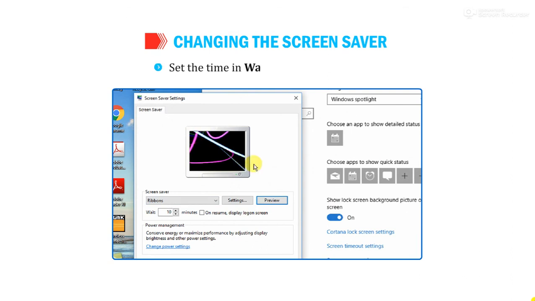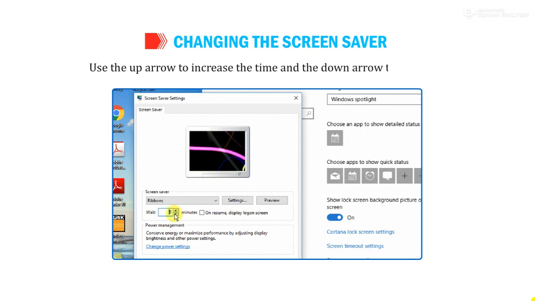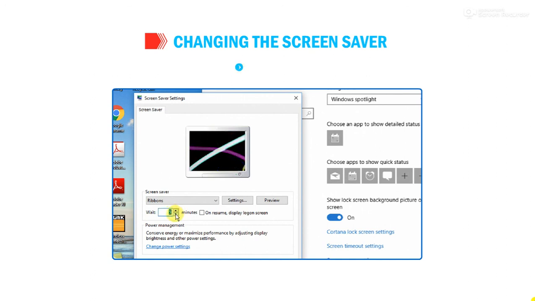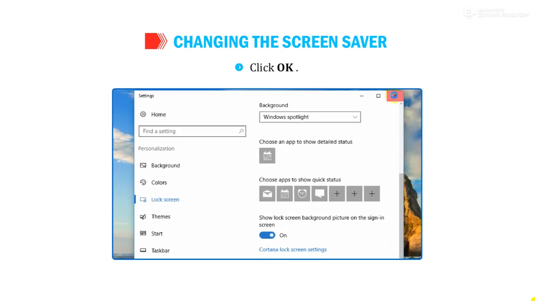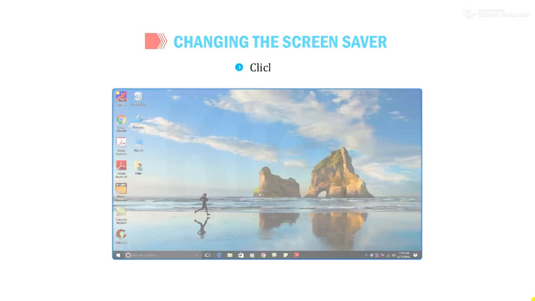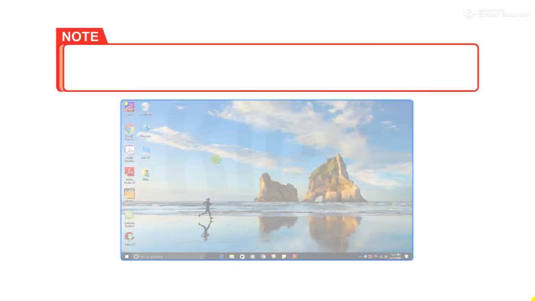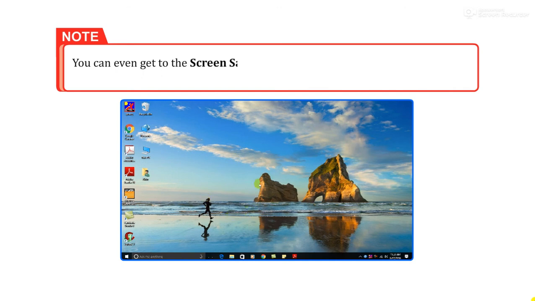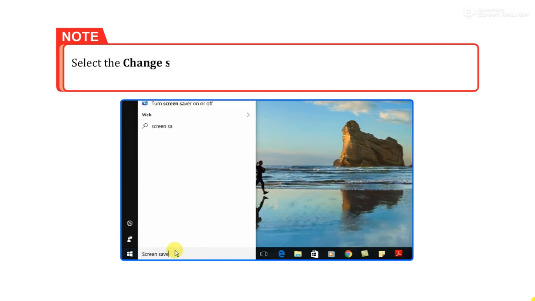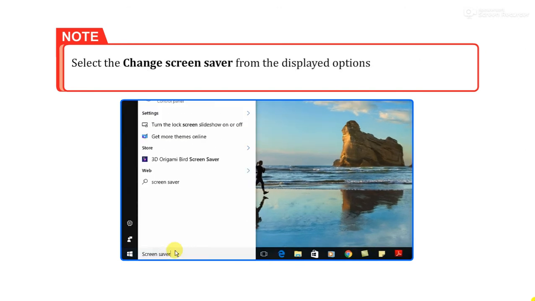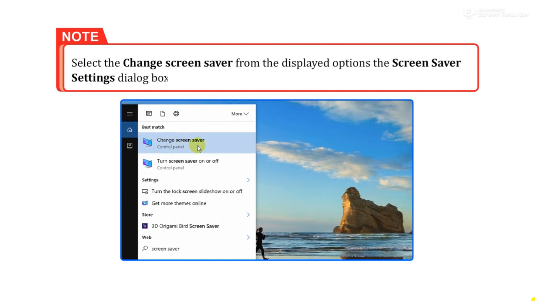Set the time in the Wait box as per your need. Use the up arrow to increase the time and the down arrow to decrease. Click OK. Students, note that you can even get to the screensaver settings directly by typing screensaver in the search box placed on the taskbar. Select Change Screensaver from the displayed options. The Screensaver Settings dialog box will open.